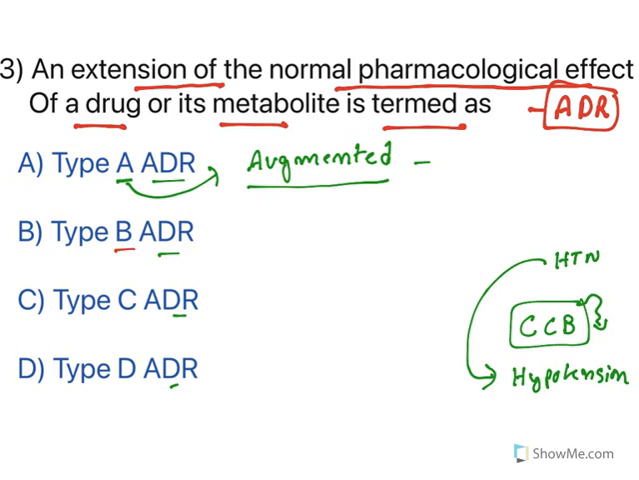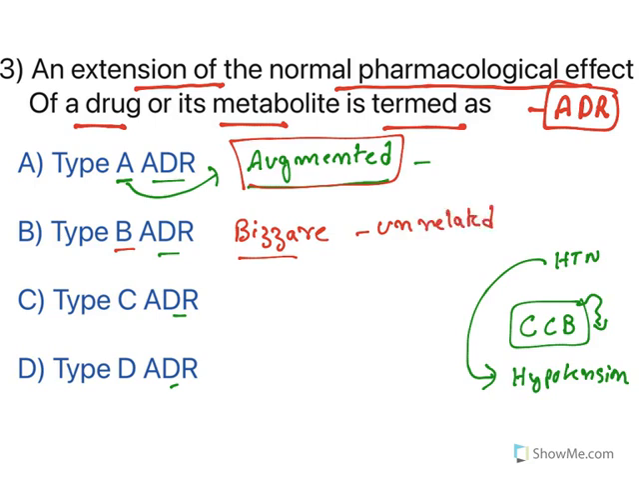Now the second one, B stands for bizarre. See, in case of augmented reactions, you know what kind of side effect is there. It is an extension of its mechanism of action. Bizarre is unrelated. You don't know why that particular side effect is coming. It is known as bizarre. Now type C is known as chronic. Chronic use of drugs will cause certain adverse drug reactions. That is called chronic.